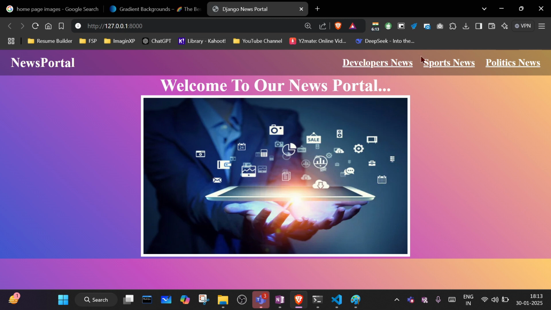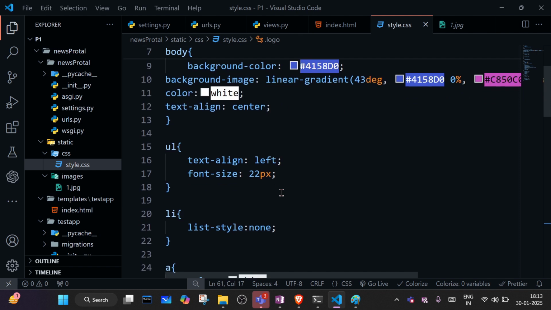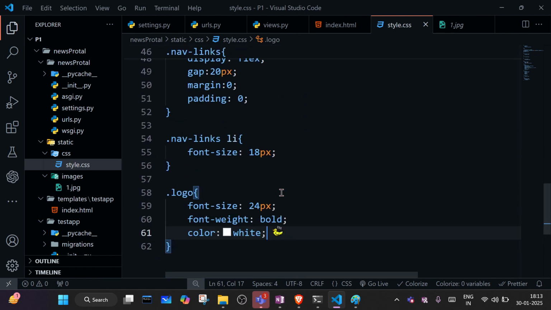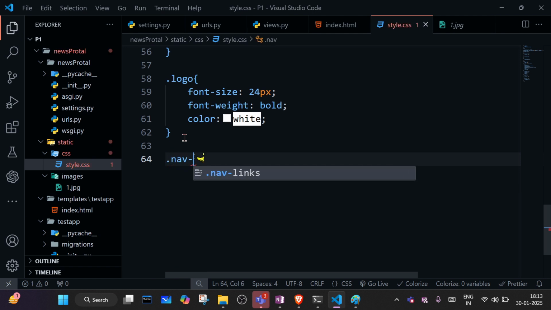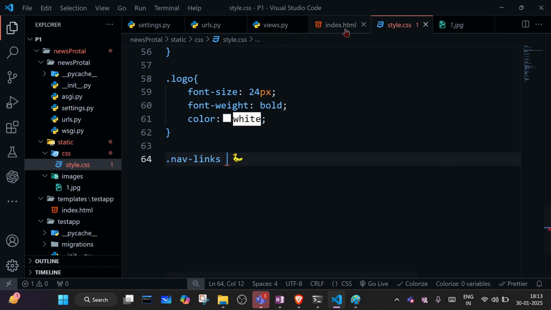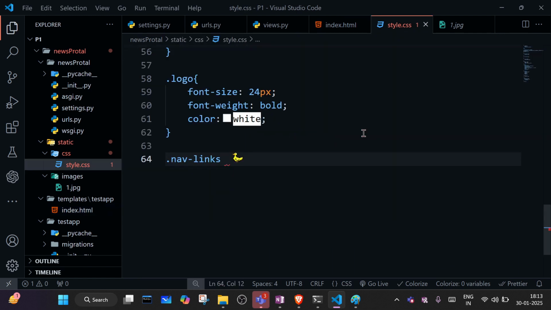Okay, if you want any hover effect on this element, we can apply hover effect as well. So how to apply hover effect? Nav dot nav links. Inside the nav links we have anchor tag. On anchor tag we want to apply hover.